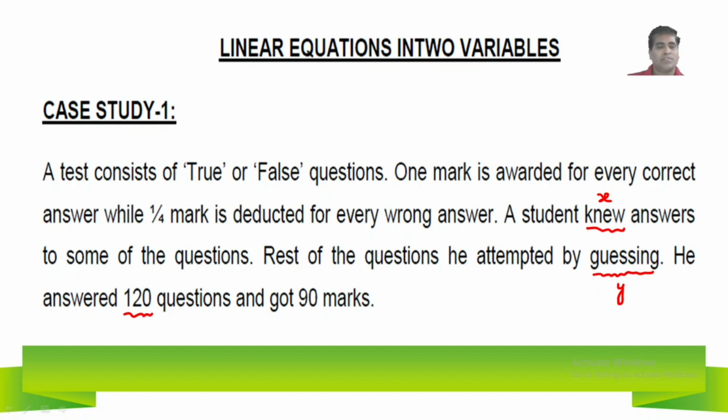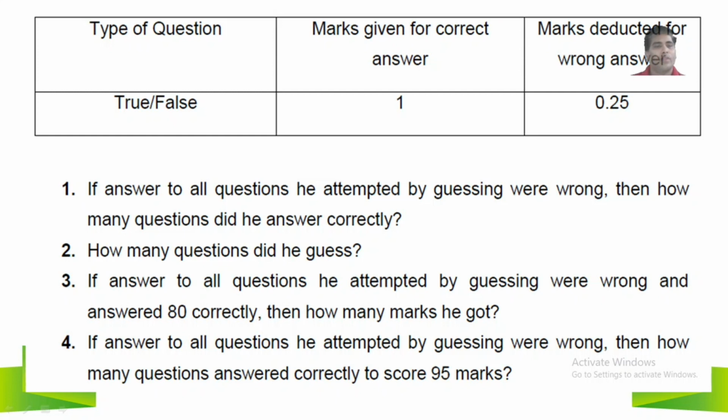Okay, let us see this question. Let us see what we have. The type of question is true or false. Marks given for correct answers is 1. Marks deducted for wrong answers is 1/4, so here it is 0.25.